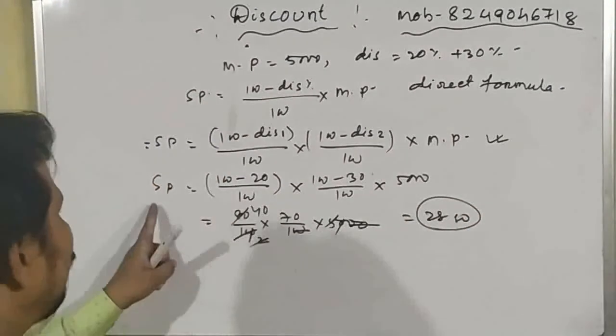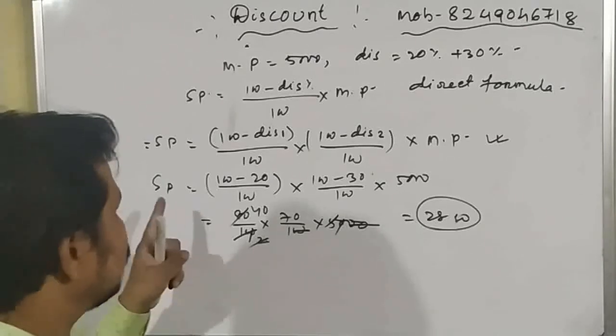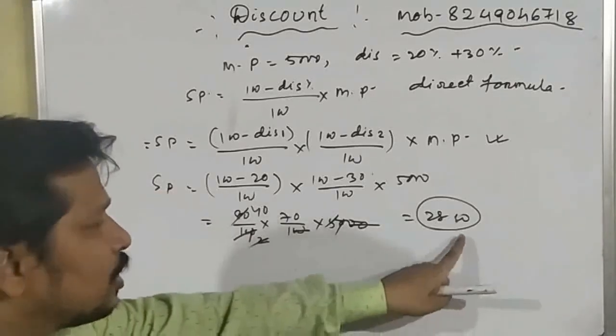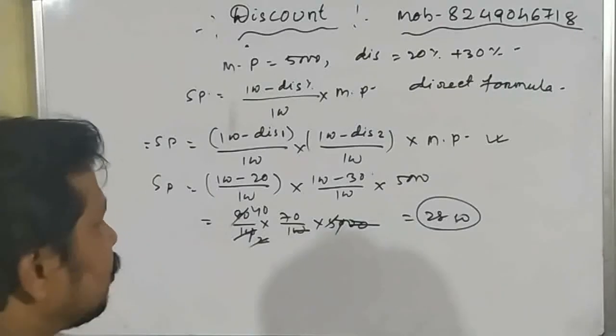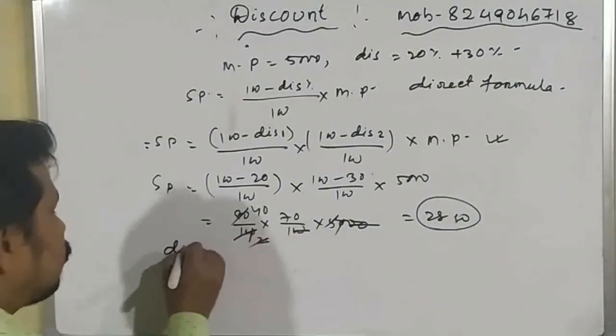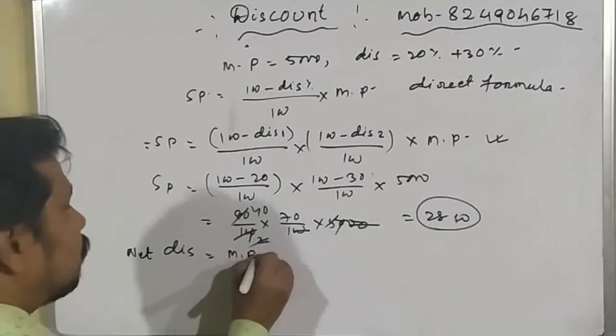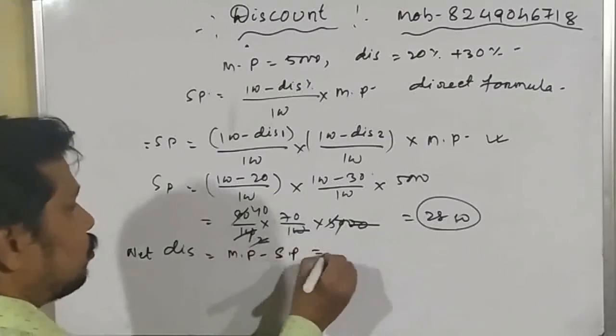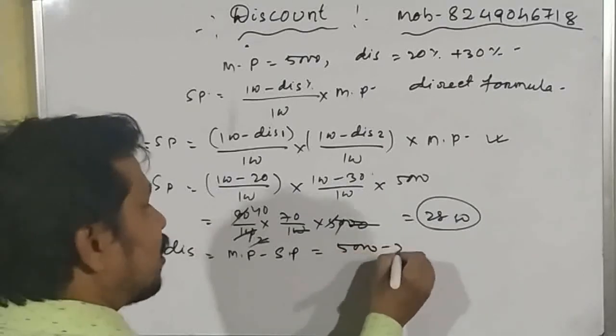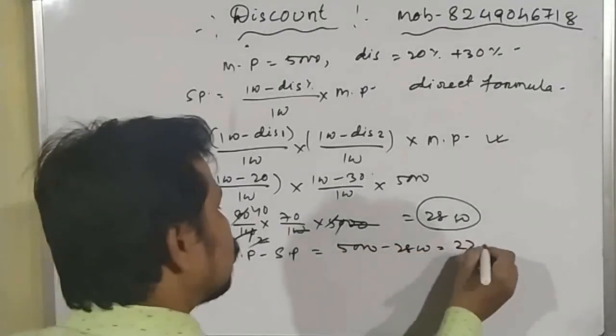My dear student, we have found out the selling price directly by using the direct formula. Okay students, now here you can find out the net discount equal to mark price minus selling price, which is equal to 5,000 minus 2800 is equal to 2200.